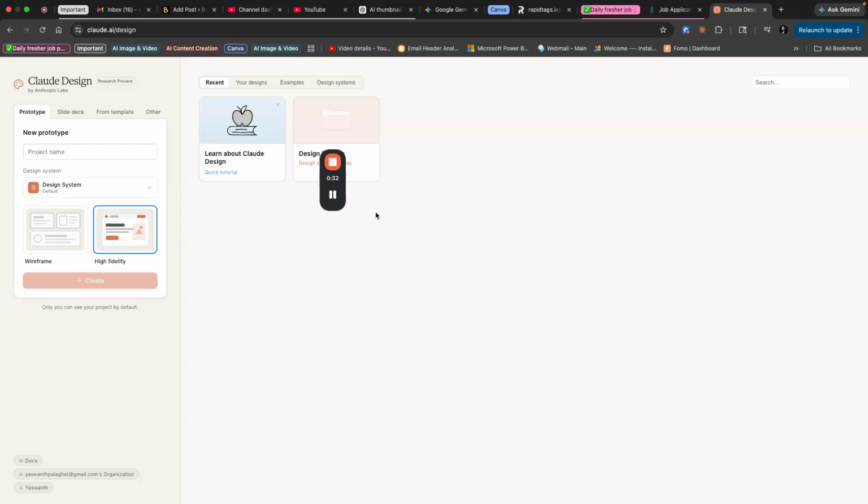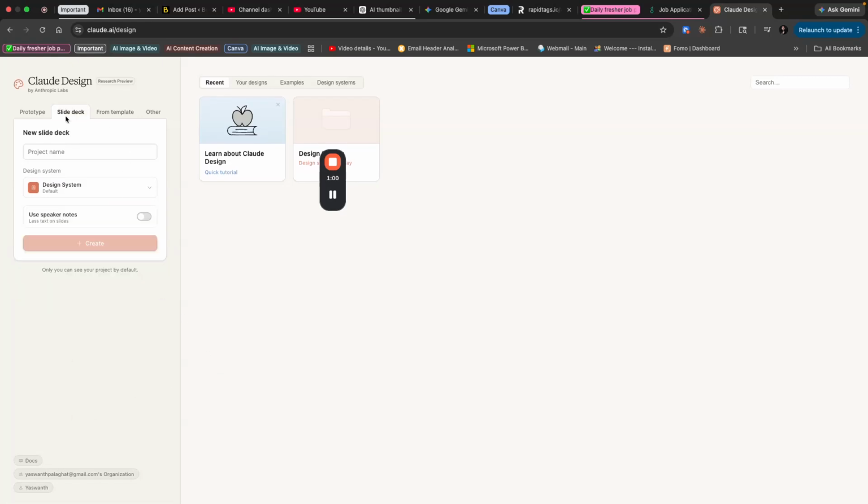It's simple: just open Claude AI and select design. There are a couple of things that we can do, even more than that. The first one is a prototype, and we can also create a slide deck. Let's create one prototype and one slide deck using simple prompts and see how Claude Design actually works, and will Claude Design really do better than Figma or Canva? Something that we can check out. So you can see here prototype and slide deck.